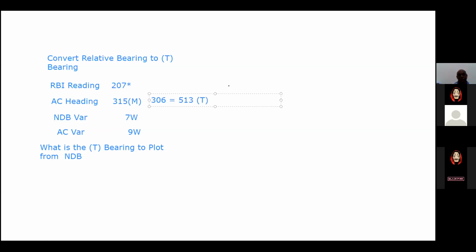This is to the NDB. Anyway, 513 minus 360 is equal to how much? 153. So your QTE to the NDB, or your true homing to the facility, is 153.